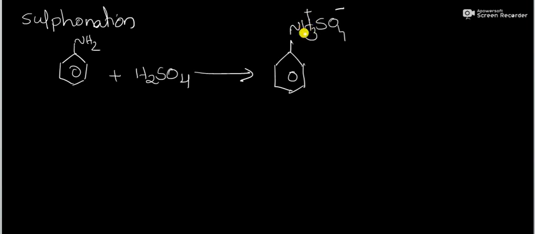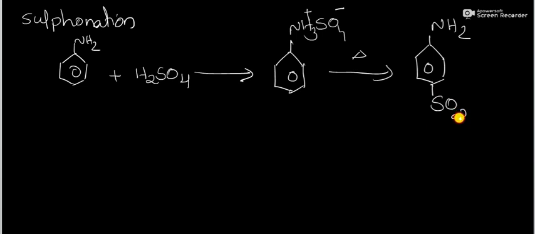That is anilinium salt, which on heating we get sulfanilic acid. That is a rearrangement product. That is para substituted aniline, SO3H, sulfanilic acid.